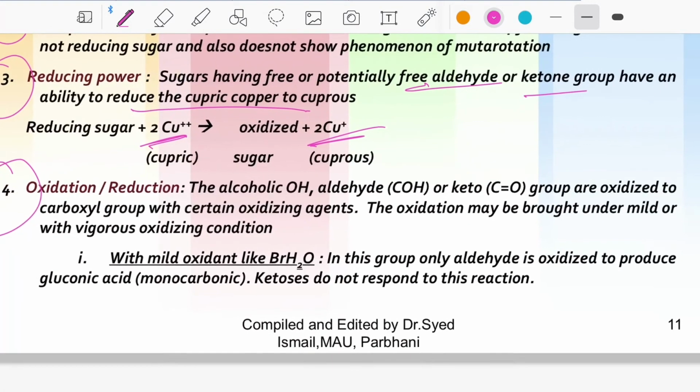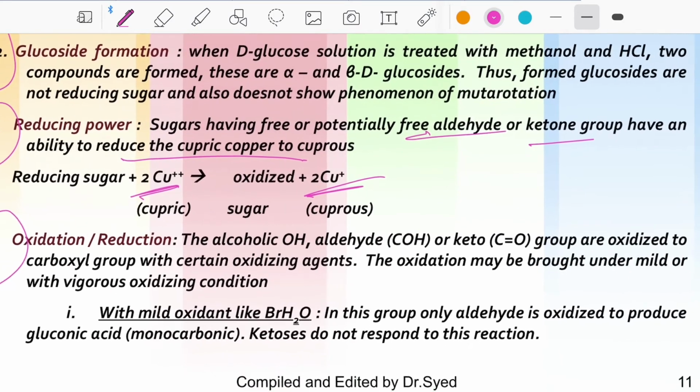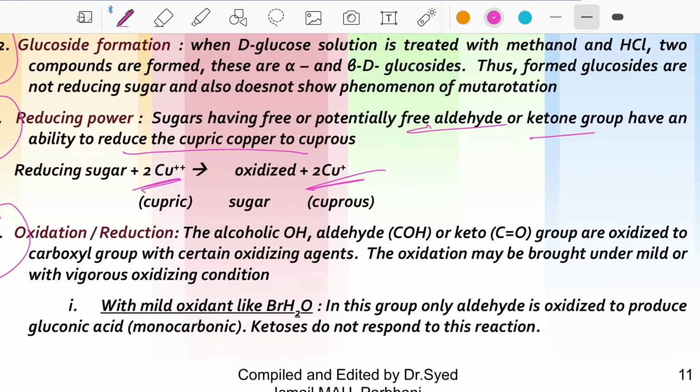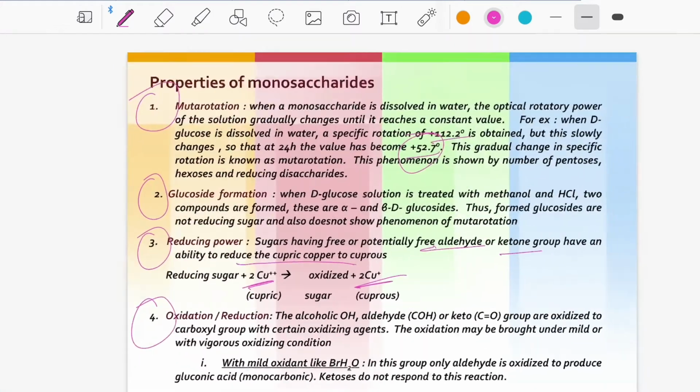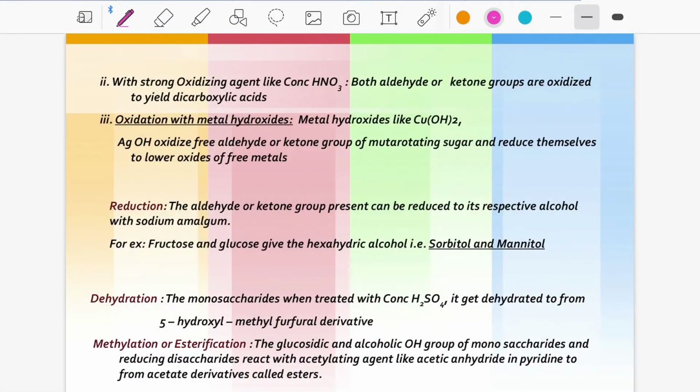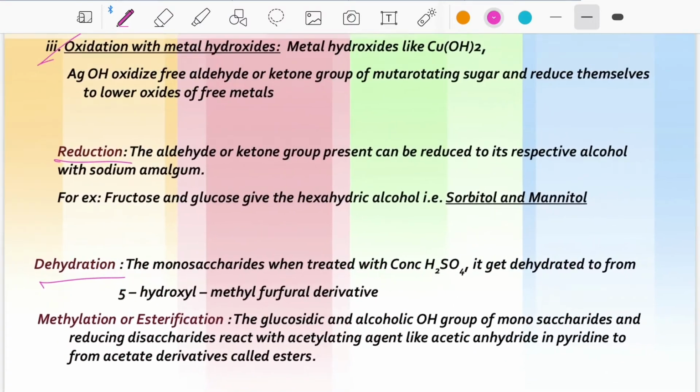Oxidation and reduction: the alcoholic OH and the aldehyde or keto groups are oxidized to a carboxyl group with certain oxidizing agents. There are also some other properties of monosaccharides, such as oxidation with metal hydroxide, dehydration, and reduction. Reduction is nothing but displacing the OH with an H atom.